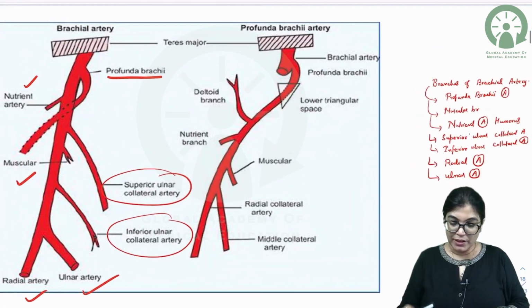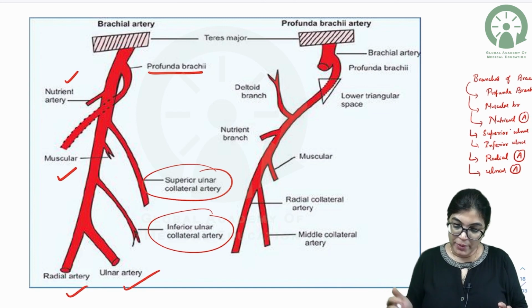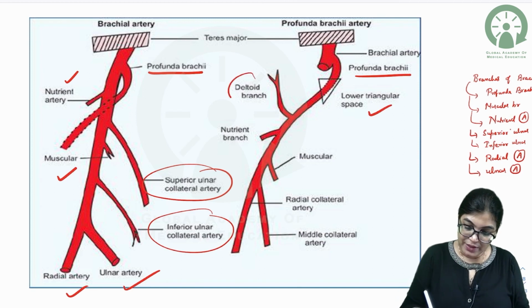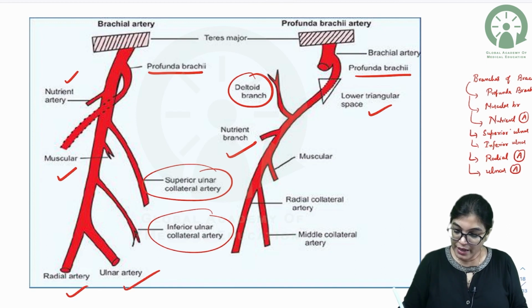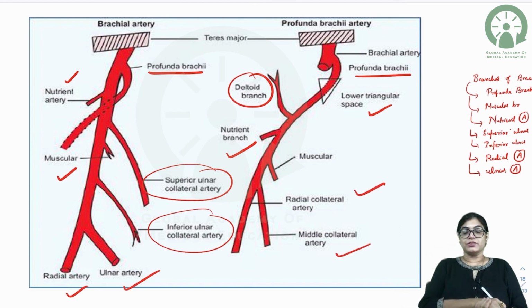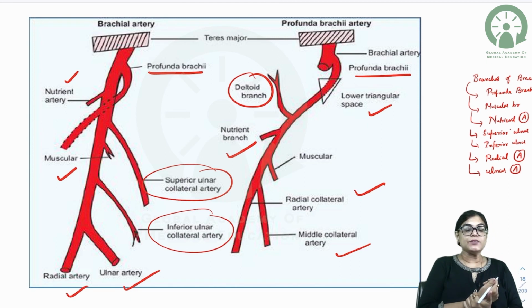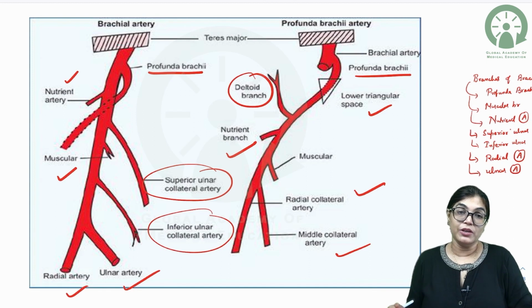Now, I want everybody to note down the branches of the profunda brachii artery. When I am talking of the profunda brachii artery, which is the largest branch of the brachial artery, it passes through the lower triangular space and gives a deltoid branch and a nutrient artery to the humerus. It also gives the radial collateral and middle collateral arteries, and it gives a deltoid branch, muscular branches and a nutrient branch to the humerus bone.